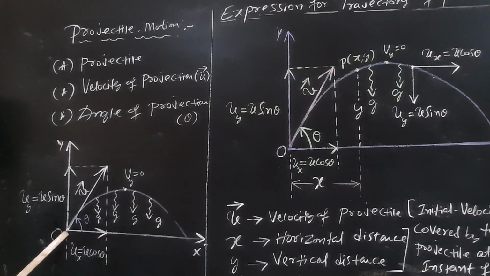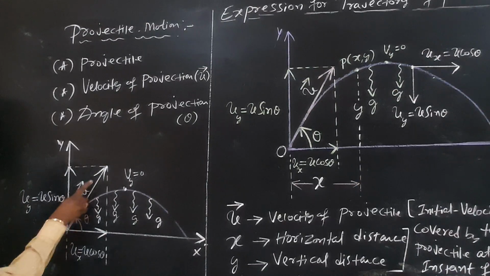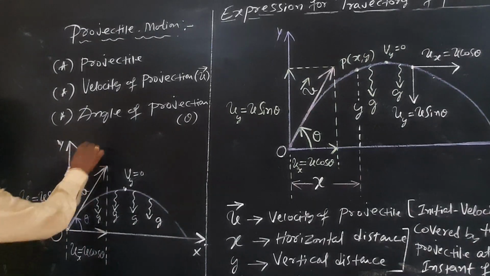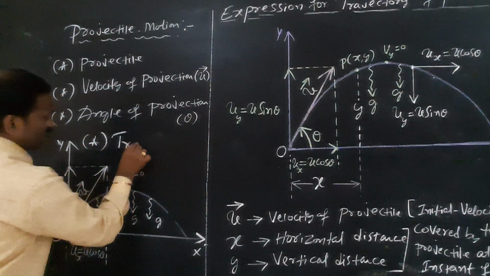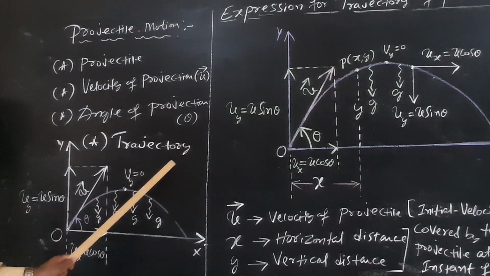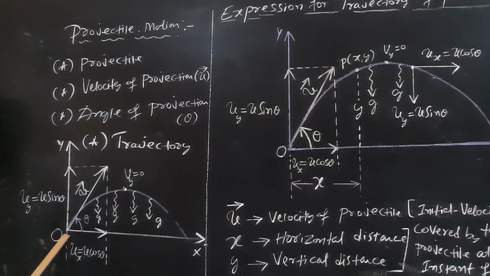So observe carefully. This is the path traced by the projectile. Now I am throwing a ball at this point with an initial velocity in this direction. The ball is moving along this path. The path traced by the projectile is called the trajectory. In projectile motion, the path traced by the projectile is called the trajectory. Here it is a parabolic path.